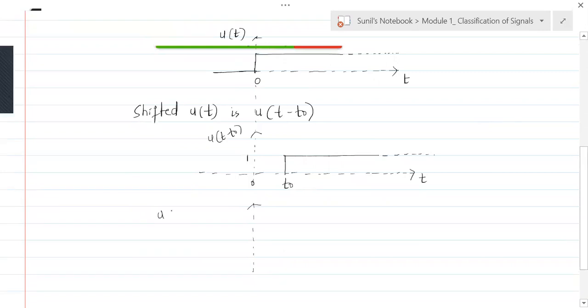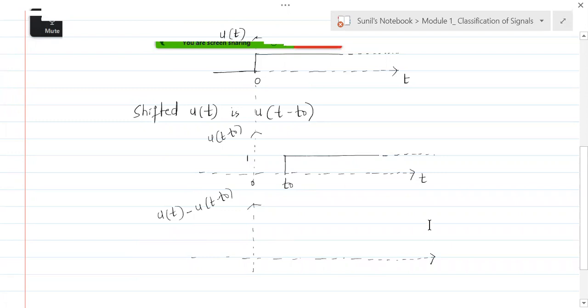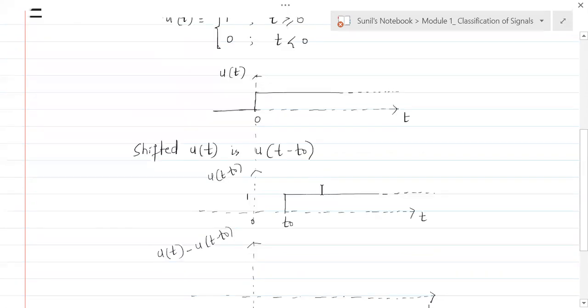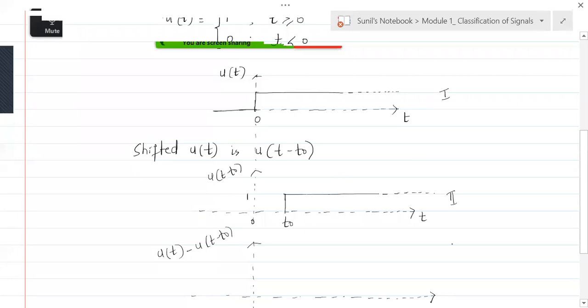Now, suppose we perform this, what is going to happen? Suppose you have u of t and you subtract u of t minus t naught from this. So what is going to happen is the question. See, u of t is there in front of you, u of t minus t naught is there in front of you. Let me call this the first signal and this the second signal. So what I'm asking you to do is first signal minus the second signal.